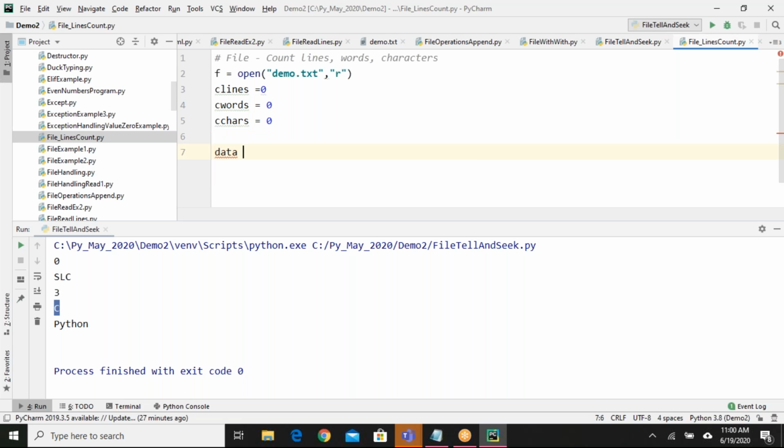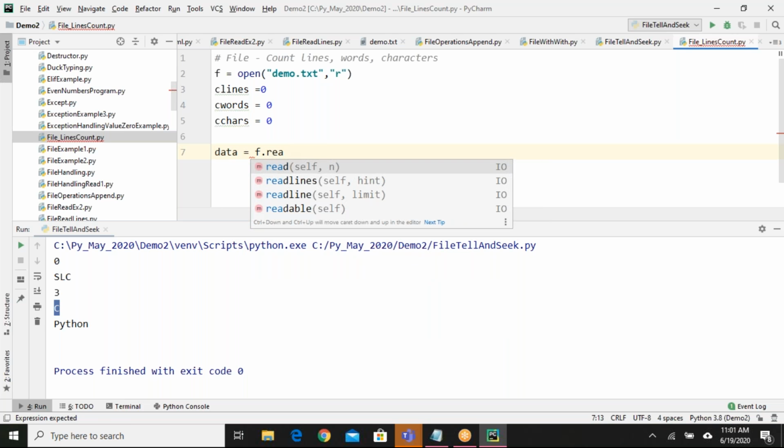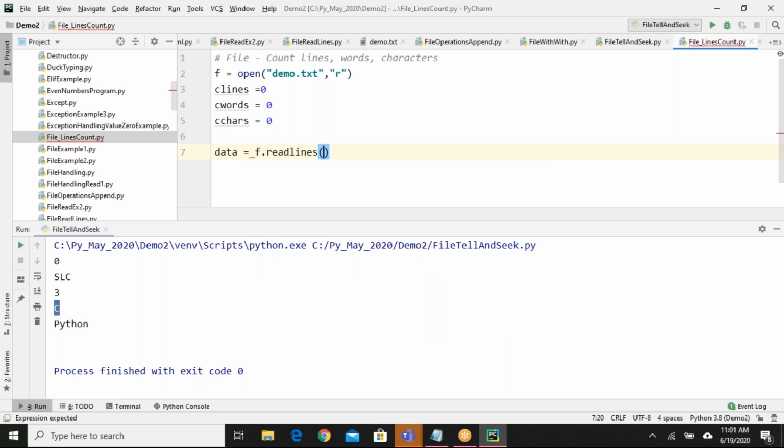So for example, if data equals f dot readlines, for example. What happens here? When I say data equals f dot readlines, all the lines of data will be stored into data, right? As a list. We have seen an example also in the previous session. So all the content of the file will be retrieved as an array.